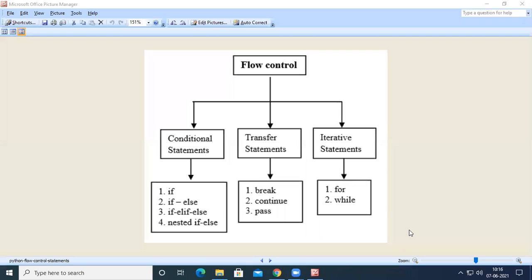From the last classes, we had studied the conditional statements, and we had started discussing the iterational statements. Under iterational statements, we have for and while. We had seen the while loop in the session before last, and in the previous session, we had seen the for loop. So in today's session, we are going to write some more programs using for and while loops.